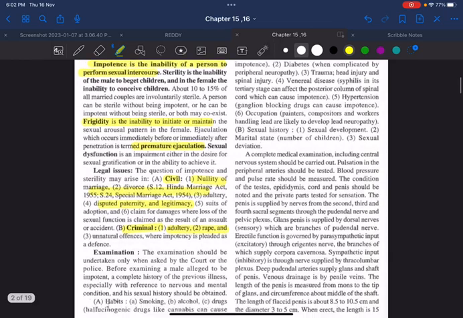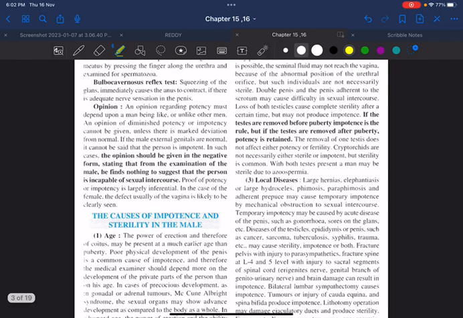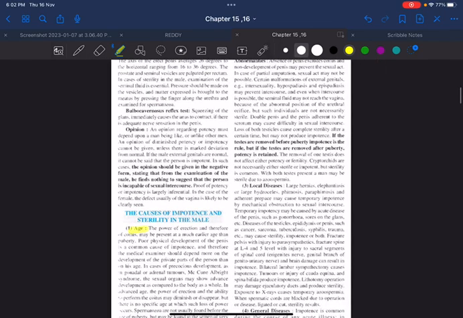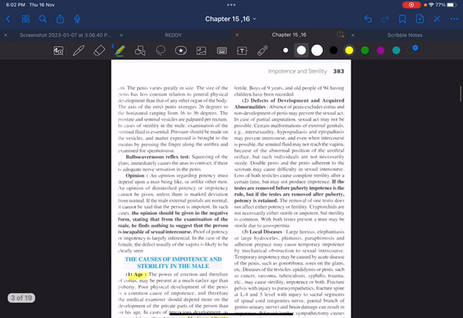Then coming to the other causes of impotence and sterility in the male. Number one, age. Just remember the headings. There is no need for you to remember each point by point, especially in these topics. Age, and remember a condition called McCune-Albright syndrome, in which there will be precocious puberty, or there may be any defect of development and acute abnormality. For example, because of cryptorchidism or a testicular carcinoma, there will be removal of the testis at an early age.